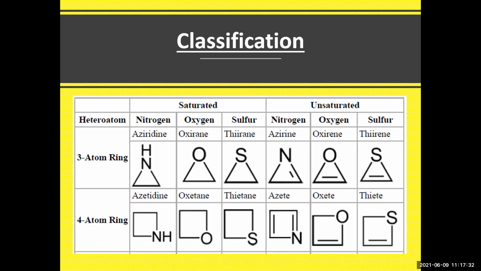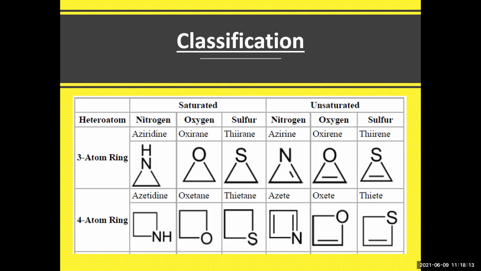Now let us go for the 4-atom ring with 1 heteroatom. Nitrogen, it is known as azetidine. Oxygen, it is known as oxetane. For sulfur, it is known as thietane, T-H-I-E-T-A-N-E. Now for the same compounds, if an unsaturation is present, the nitrogen-containing unsaturated 4-membered ring is known as azete. Oxygen, it is known as oxete, and for sulfur, it is known as thiete. So this is the naming of the 4-atom ring containing oxygen, nitrogen, and sulfur.